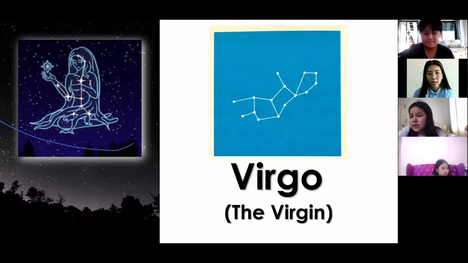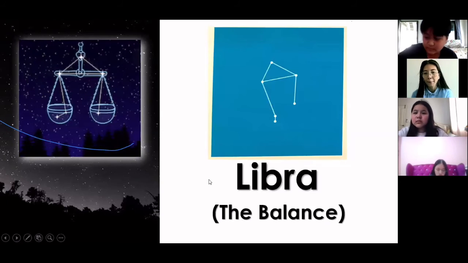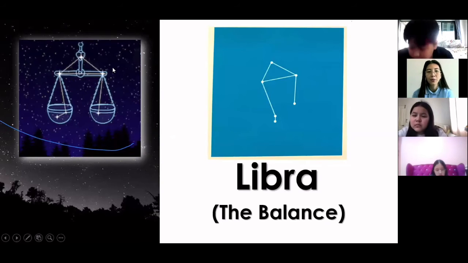Next we have Virgo, the virgin. When we say virgin, it means a young lady, a young girl. So Virgo the virgin. Please write the translation in your book. Next, we have Libra, the balance. That's how it looks in the sky.